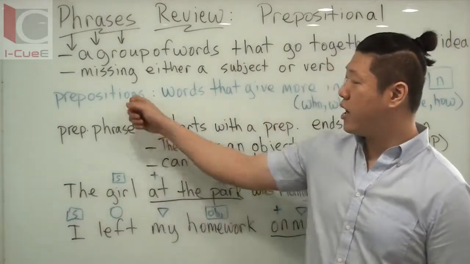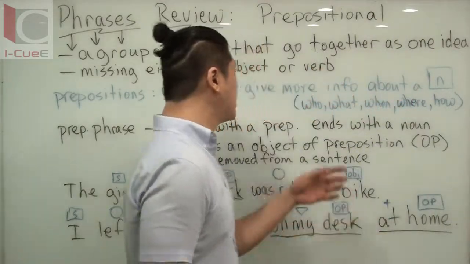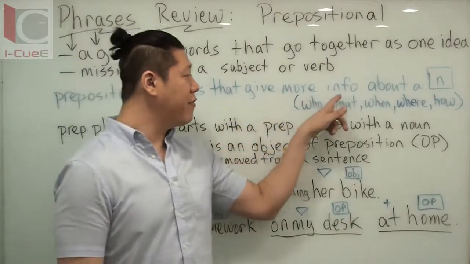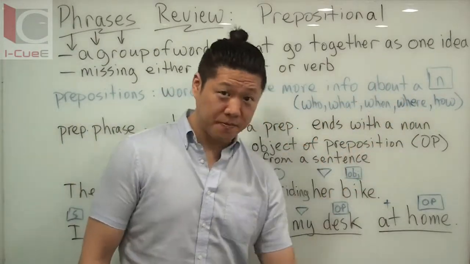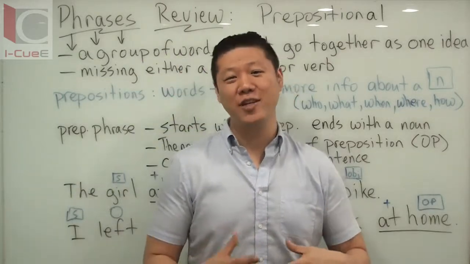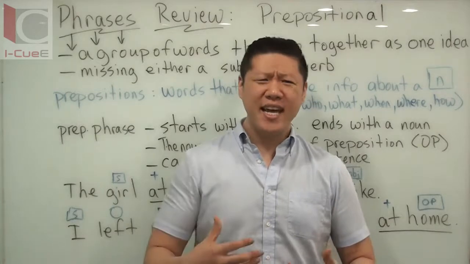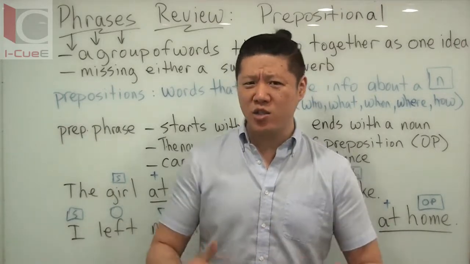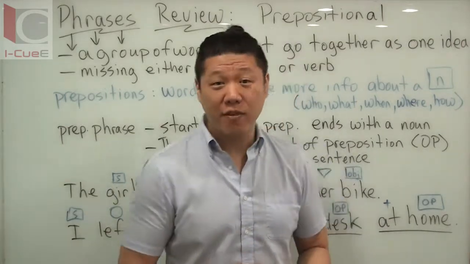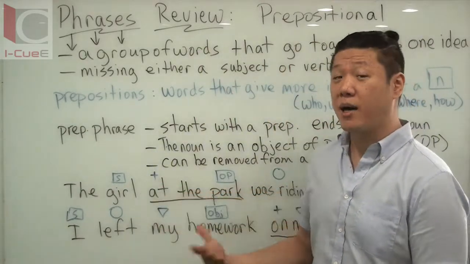The next thing we need to talk about is, what is a preposition? Prepositions are words that give more information about a noun, okay? So they're a little bit different from adjectives. I know we say that adjectives describe nouns, but prepositions, it's not really describing the noun, it's just giving you a little bit of extra information. And that is why we use a plus symbol when we are talking about prepositions.